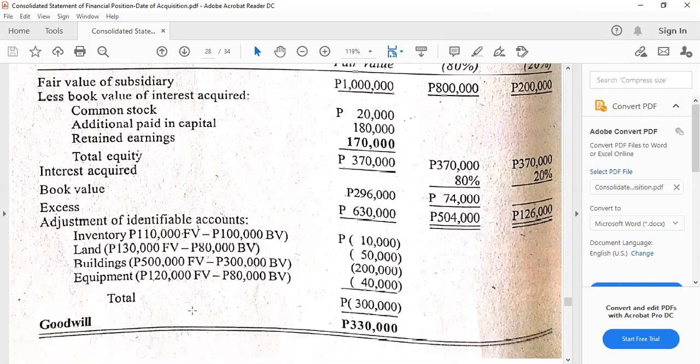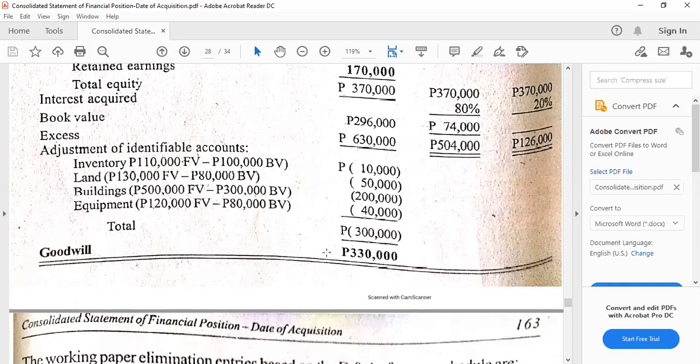Then here are the excesses of fair values over book values of the assets at 300,000 negative. As I've said, if we would like to have direct computation, we can just do the opposite. Instead of negative, this is to be added here, 270,000. So that's going to be 670,000. 1 million minus 670,000 equals 330,000, which is the goodwill then.